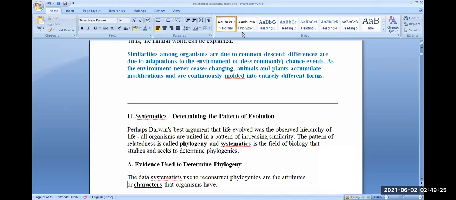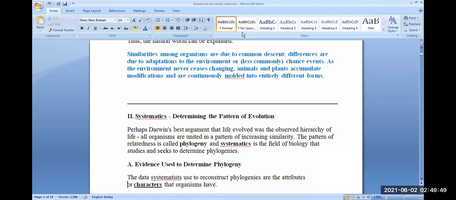Now, systematics. What is systematics actually? It is determining the pattern of evolution. Perhaps Darwin's best argument that life evolved was the observed hierarchy of life. All organisms are united in a pattern of increasing similarity. This is important. यानी जितनी भी organisms है, we have a pattern of increasing similarity.